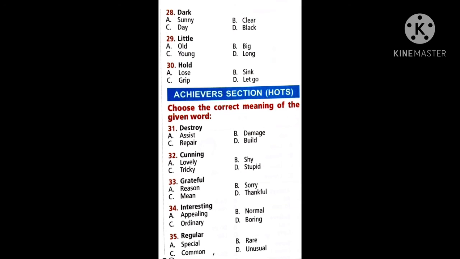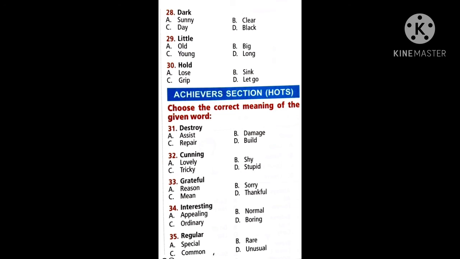Now 30. Hold. Something we take in our hand and we are holding it. Whatever we hold, even the bikes and everything, we have something to hold. So check the answers. Is it loose, sink, grip, or let go? Tick the correct answer. Now see the options.